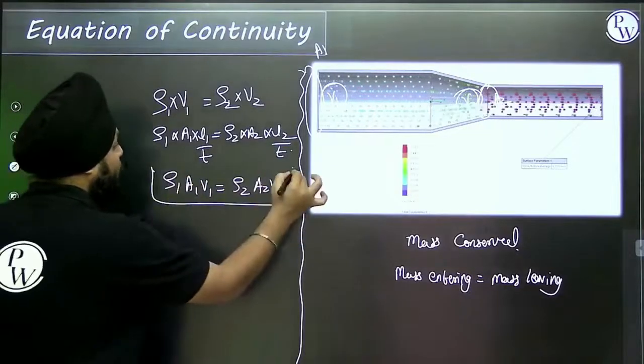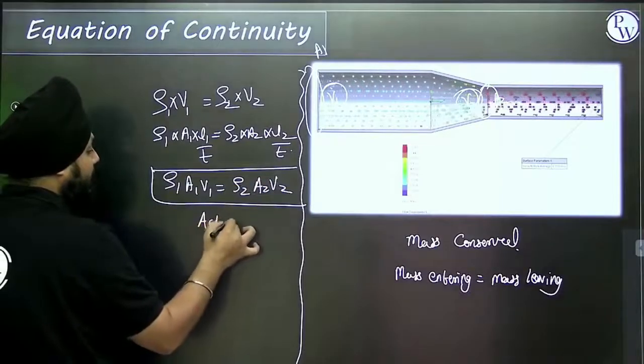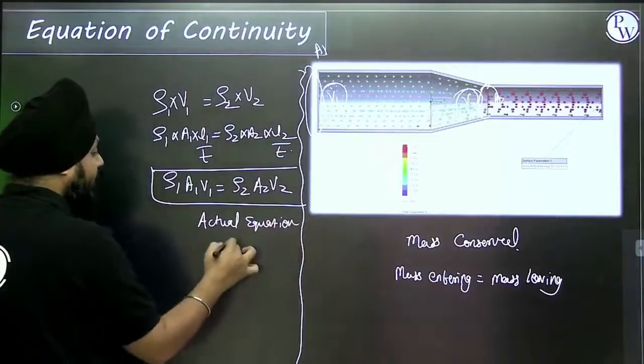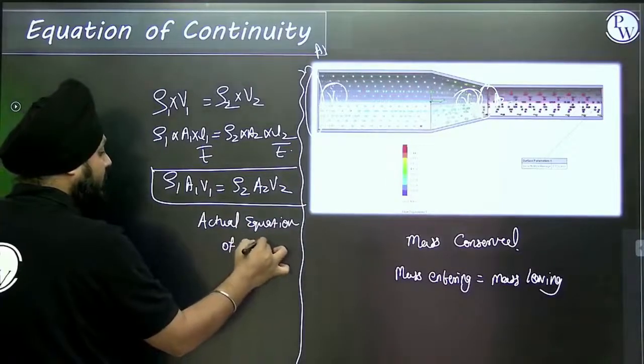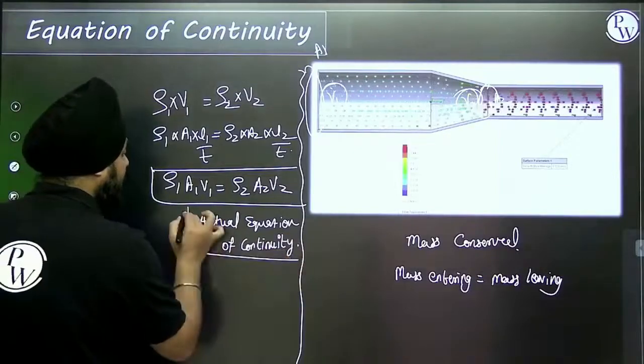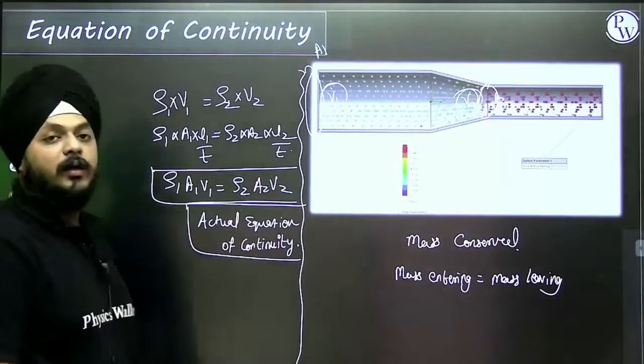This is the actual equation of continuity.